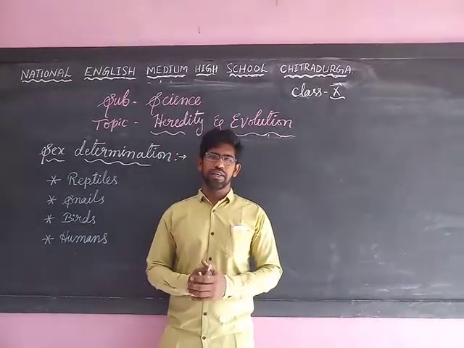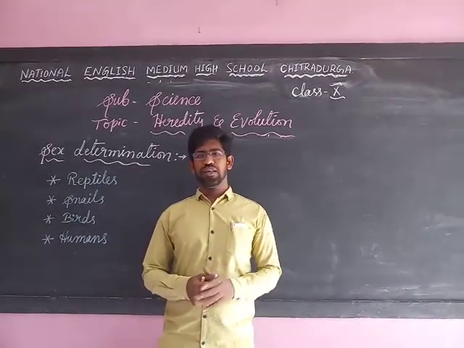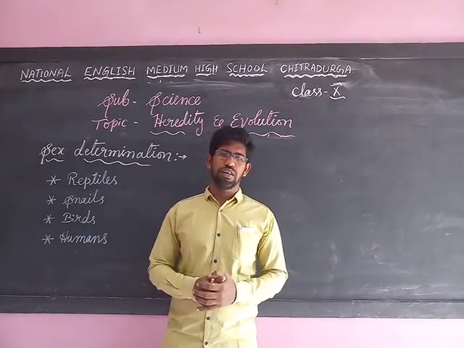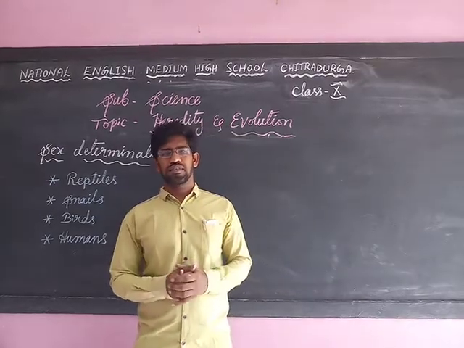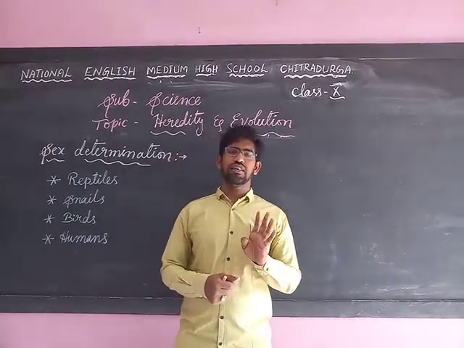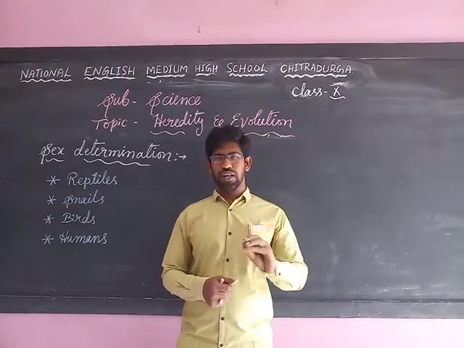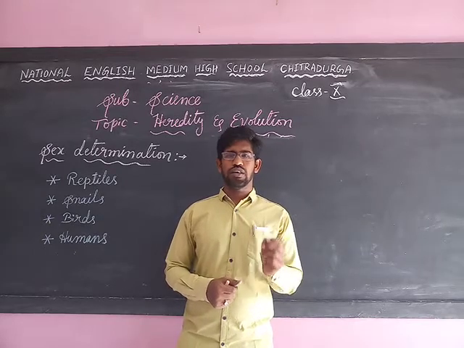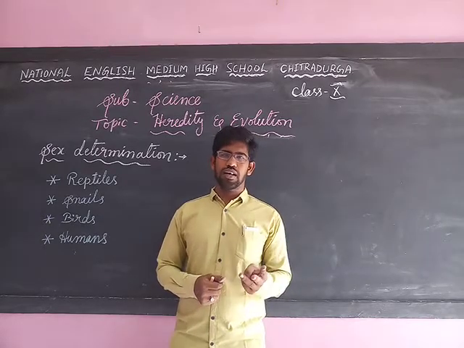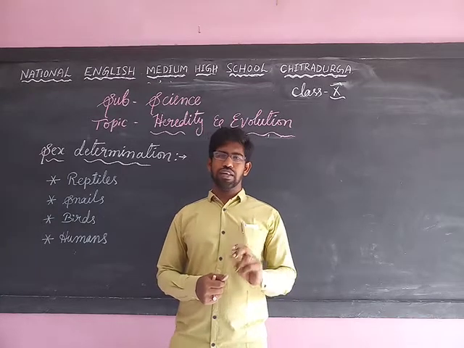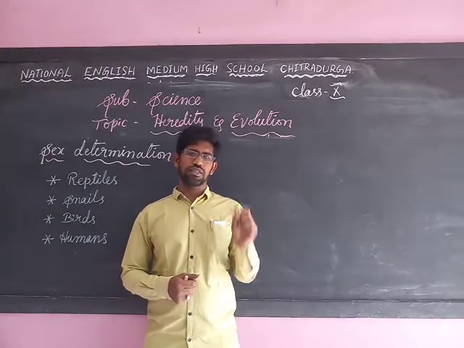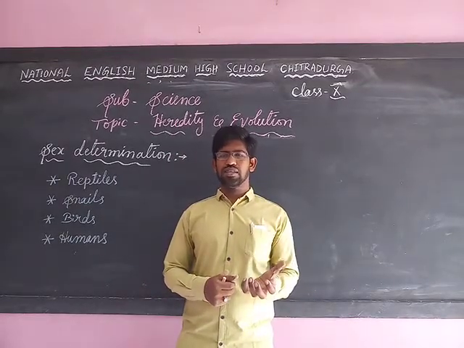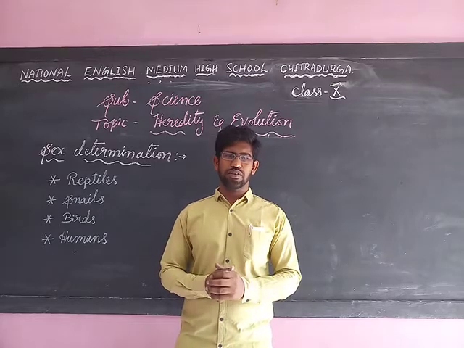In the dihybrid cross, we get a total of 16 individuals in the F2 generation by using the checkerboard. In these 16 individuals, 9 have round yellow seeds, 3 have round green seeds, another 3 have wrinkled yellow seeds, and finally 1 individual has wrinkled green seeds. So these are the results we got in the monohybrid cross and dihybrid cross.